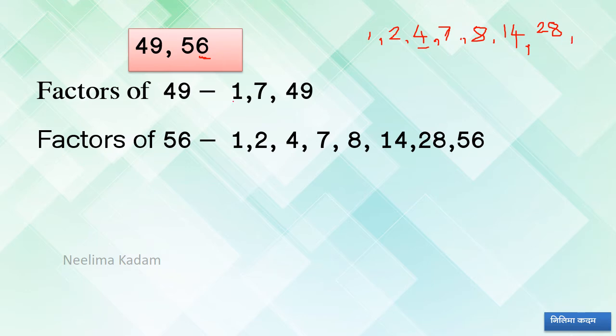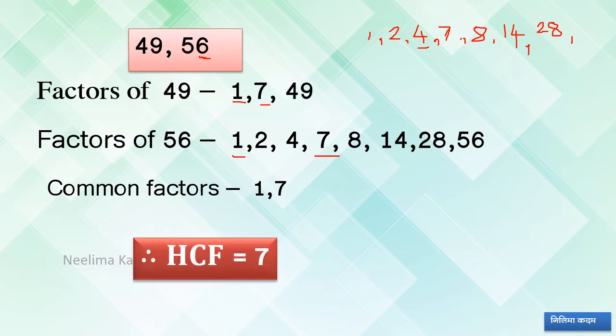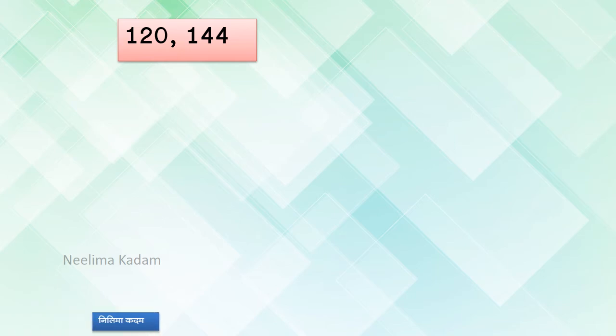Now in this common, 1 and 7, only 2 are common. Now out of these which is the highest? मोठ्यात महत्तम मोठा कोणता आहे? 7, आणि म्हणून मसावी आला 7. HCF will be 7. Okay? 120 and 144.